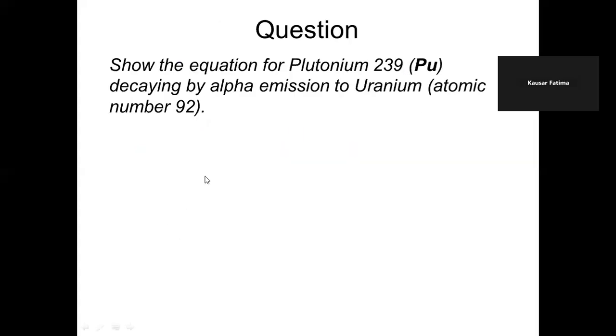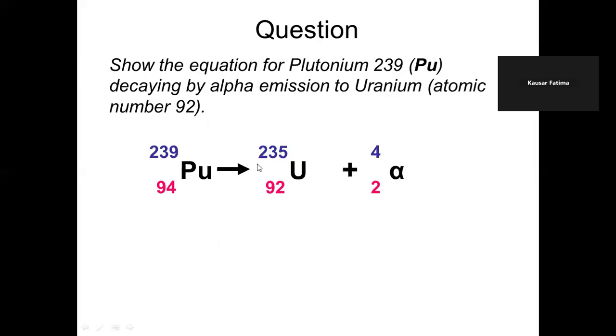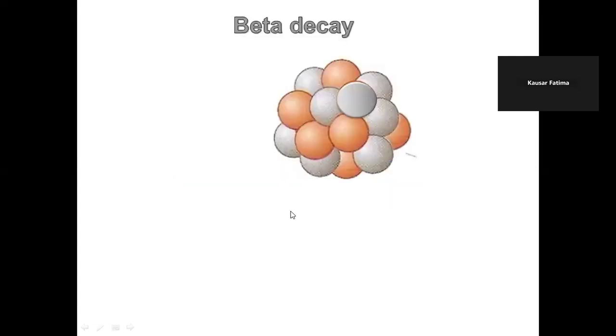Another example, show the equation for plutonium-239 decaying by alpha emission to uranium, whose atomic number is 92. So 239 represents the nucleon number, and the atomic number is 94. When an alpha particle is emitted out of it, the Z will decrease by 2. It becomes 92, and the nucleon number will decrease by 4, that is 235.